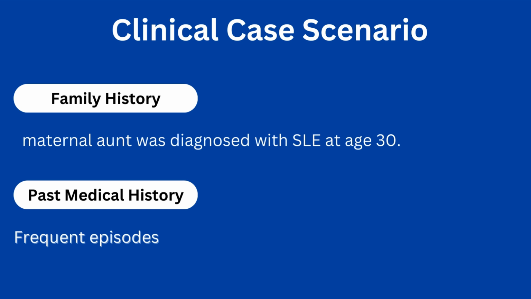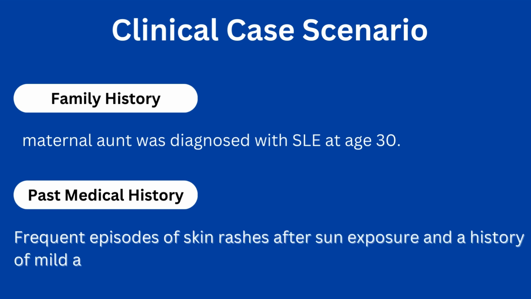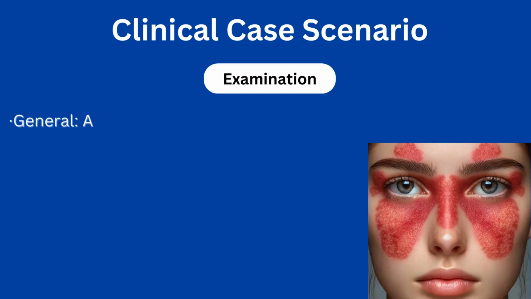medical history shows frequent episodes of skin rashes after sun exposure and a history of mild anemia during childhood. Regarding social history, she is active in outdoor sports, no smoking, no alcohol use. During physical examination, she appears tired but in no acute distress.